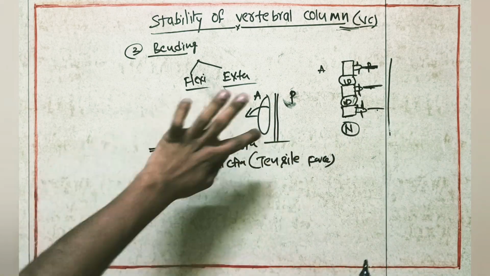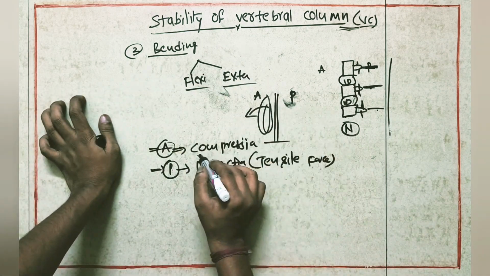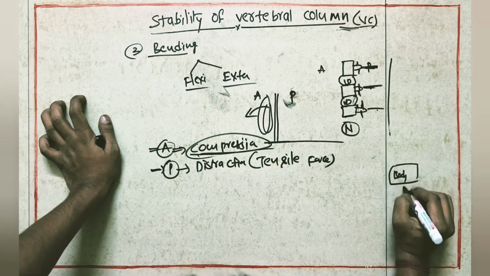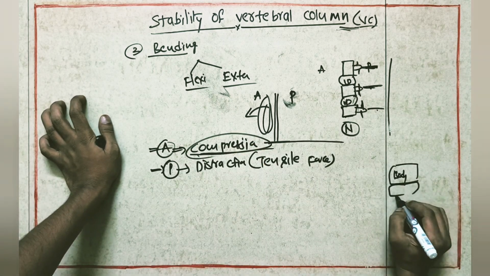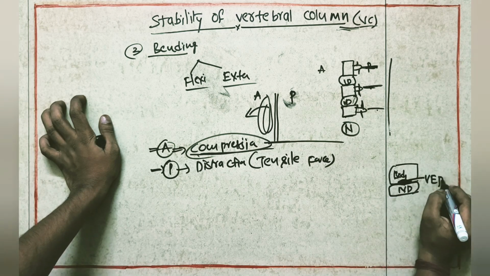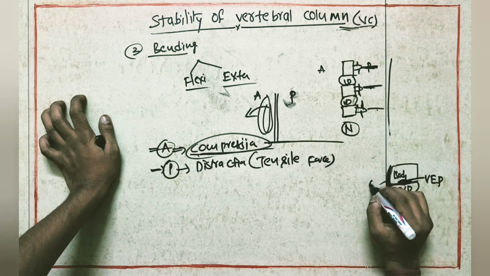So if the patient is doing forward flexion, then the anterior side structures will go for compression. Which structures will be there anteriorly? If we take a vertebra like this, the body of the vertebra will be anterior, and almost the full portion of the intervertebral disc, and the vertebral end plates. And which ligament is present here? The anterior longitudinal ligament.